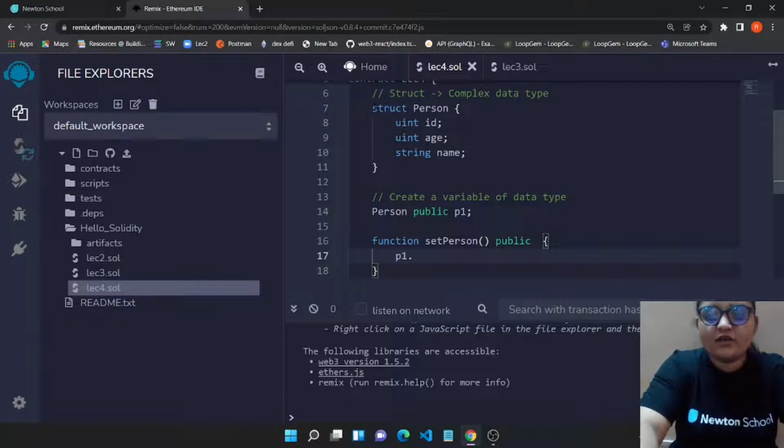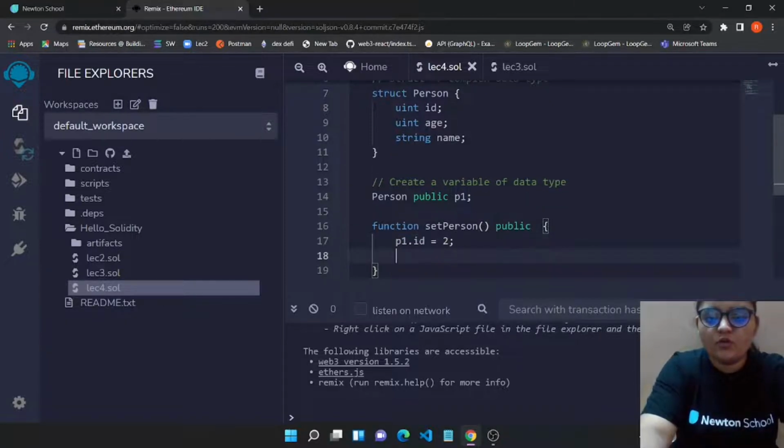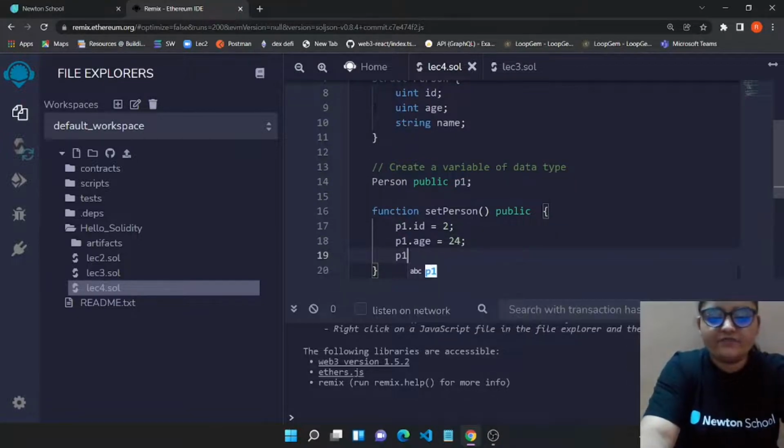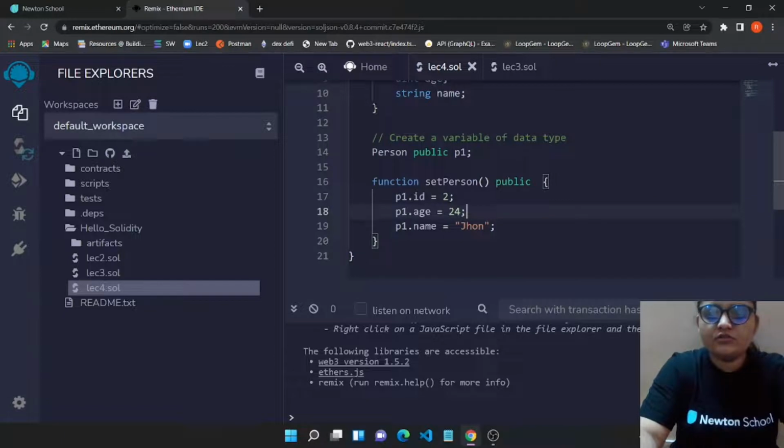Now we can say p1 dot id is equal to 2. p1 dot age could be equal to like 24, and p1 dot name is equal to John. So this is how you can select each field with the dot operator, and then put values over it.